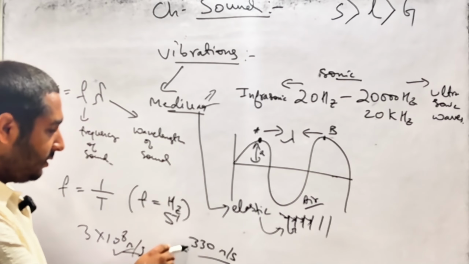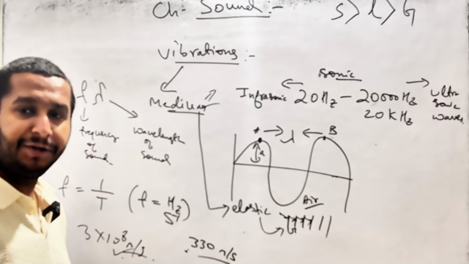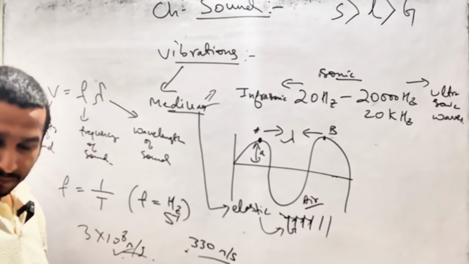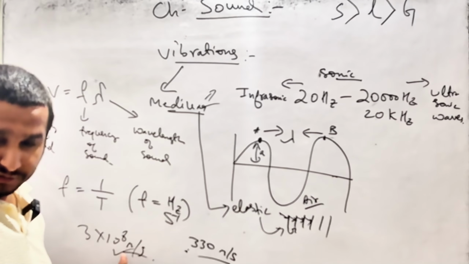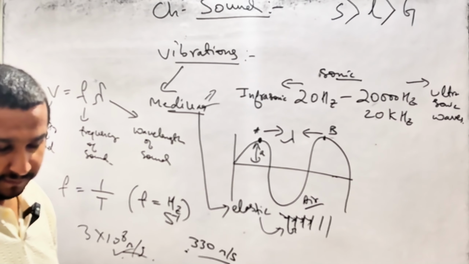Now, sound needs a medium, but light does not need a medium to travel. This is another difference between light and sound. Understood the point? The waves of light are transverse in nature and the waves of sound are longitudinal in nature.